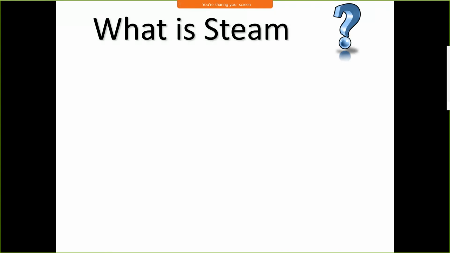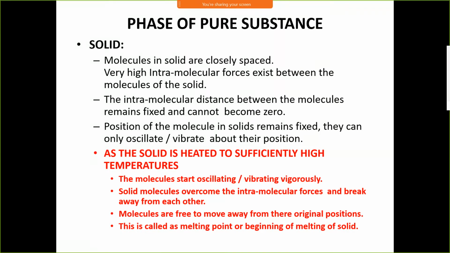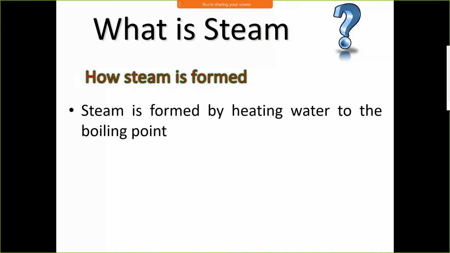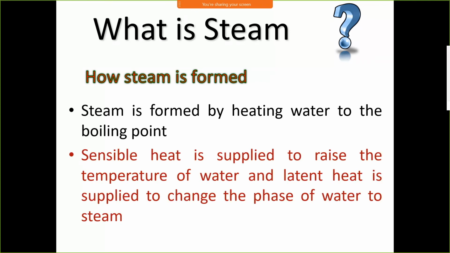Now, what is steam? How is steam formed? Steam is formed by heating water to its boiling point. Steam is the gaseous form of water. You might have seen at your home also, when we boil water, vapors start coming out of the pot. It is steam. Sensible heat is supplied to raise the temperature of water, and latent heat is supplied to change the phase of water to steam.